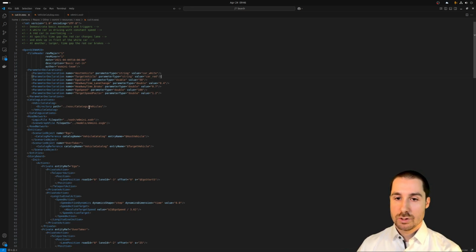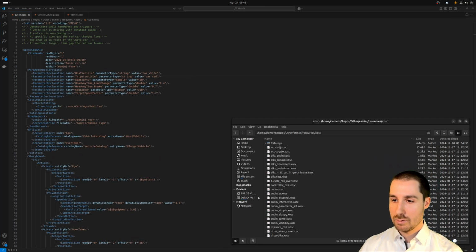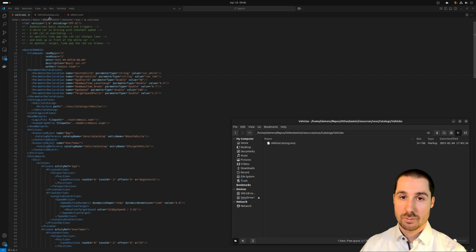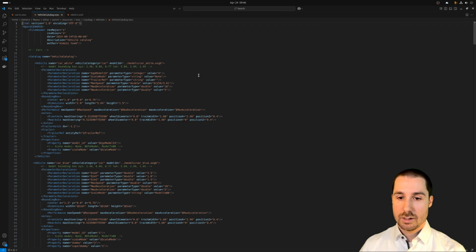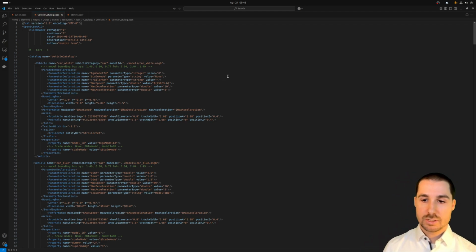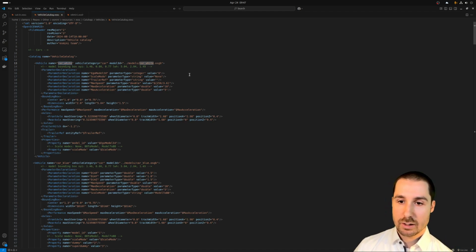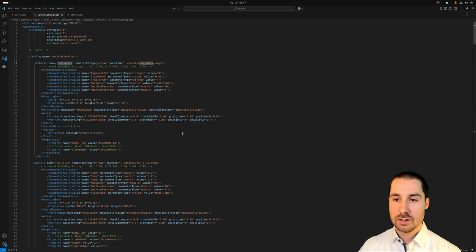Now we can go to the vehicle catalog. It's also in the XOSC folder here. So we have catalogs, and we have vehicles, and we have this vehicle catalog. Here, in a little more detail, the vehicles are defined. The first one is the car white, that's our ego vehicle. The vehicle catalog in Open Scenario lets you define different parameters for your vehicles.